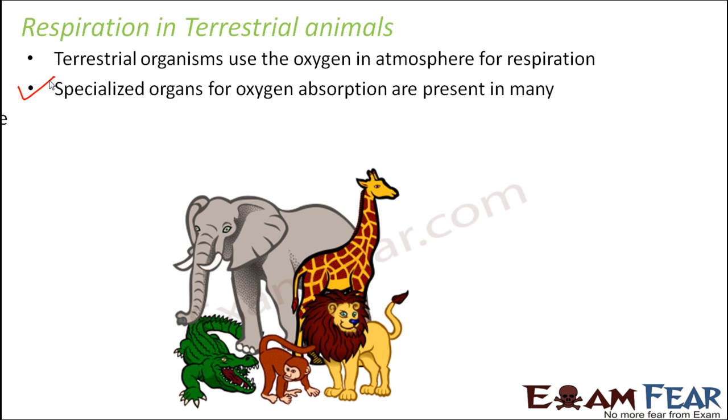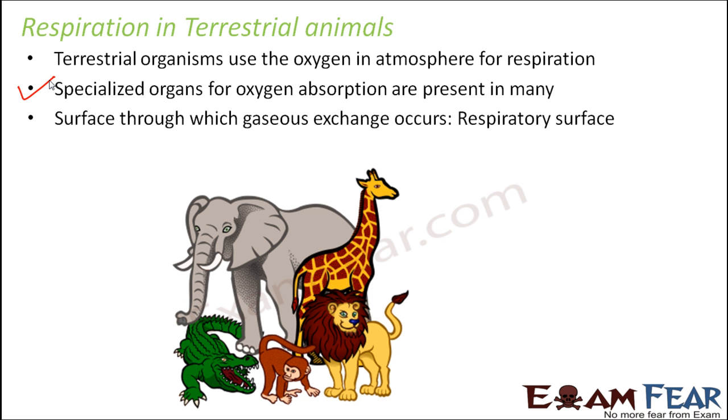But in a lot of animals, respiration takes place through their body surface, which is also called the respiratory surface. If you take the example of frogs, their body surface, their skin, itself acts as a respiratory surface. So gaseous exchange takes place through their skin itself. So it depends. We cannot discuss all the terrestrial animals, but we will take one or two of them just to see how respiration happens in them.